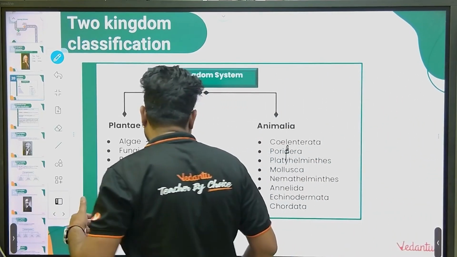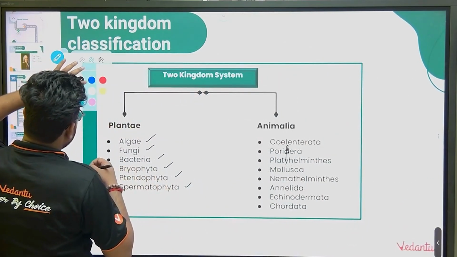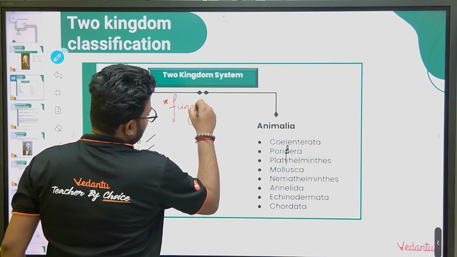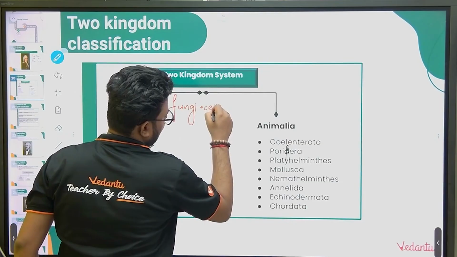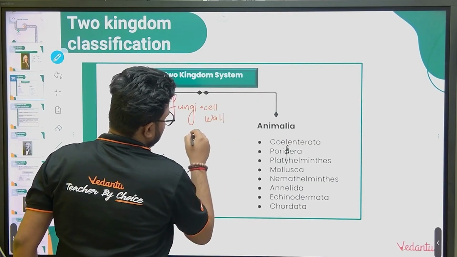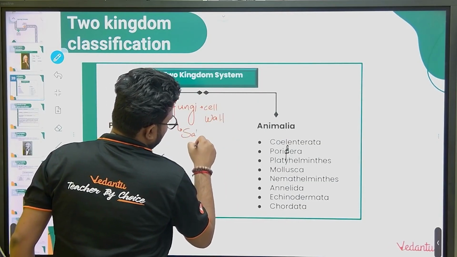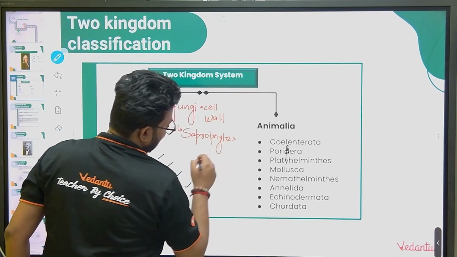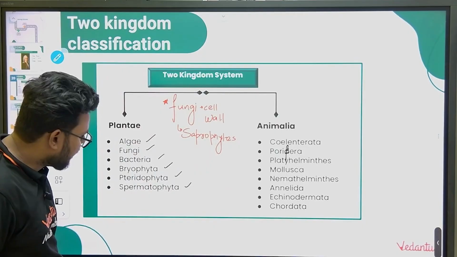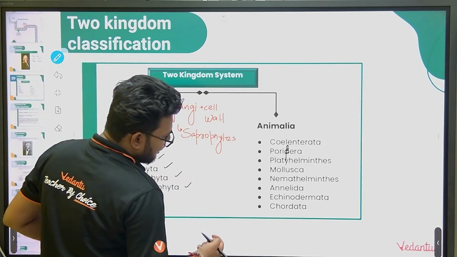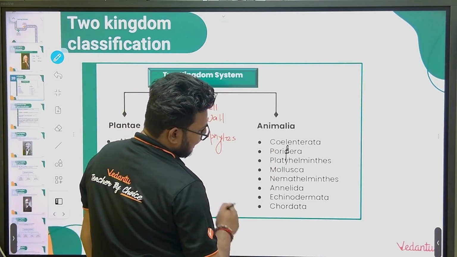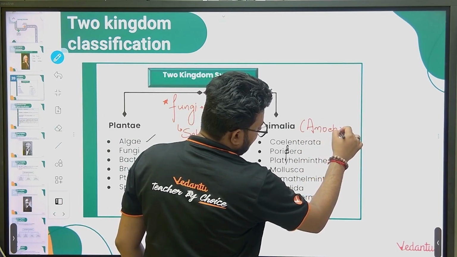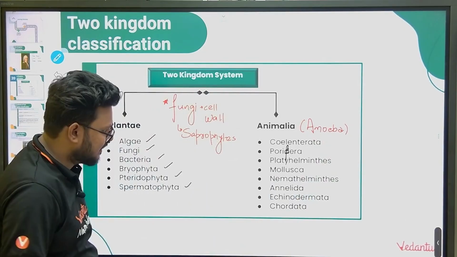Now what is the problem? Like the first thing I said, if we talk about fungi, they have a cell wall, but they are saprophytes. So my problem is very simple: how can we place them in plants? Logical. Now one more thing, Porifera is fine. If you talk about amoeba, it will also come in Animalia. They are placed in this group.